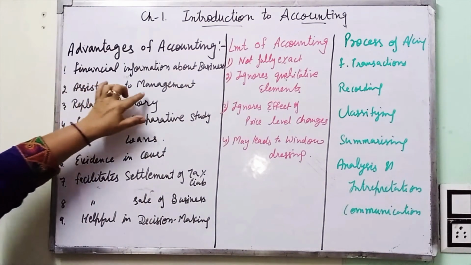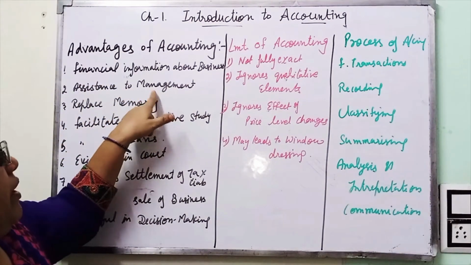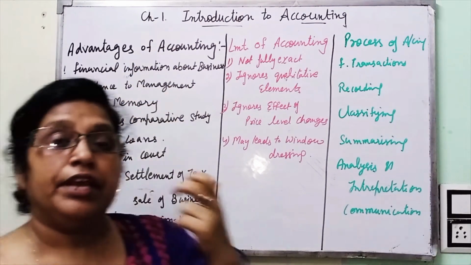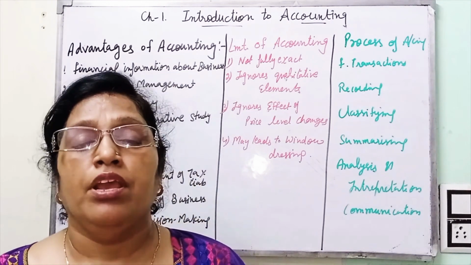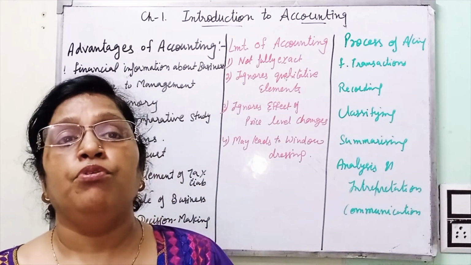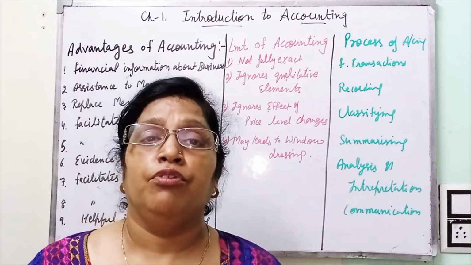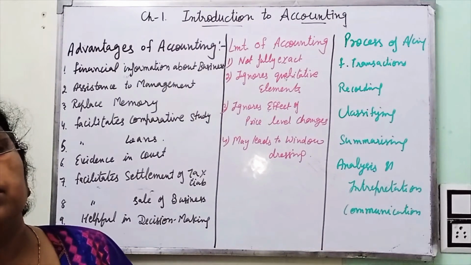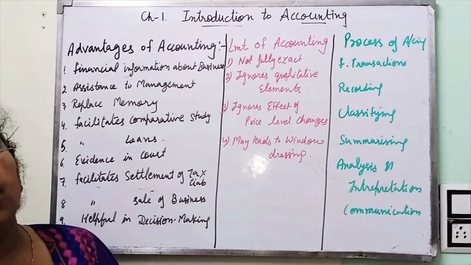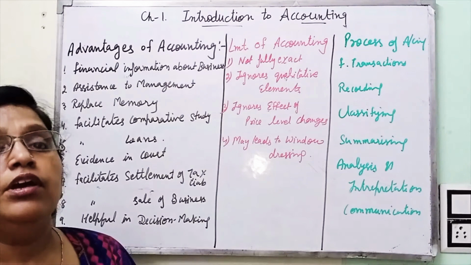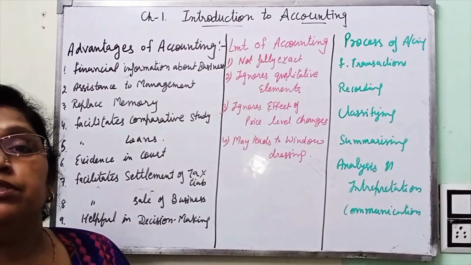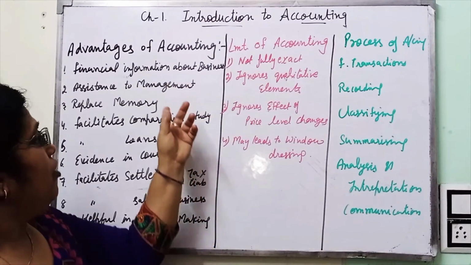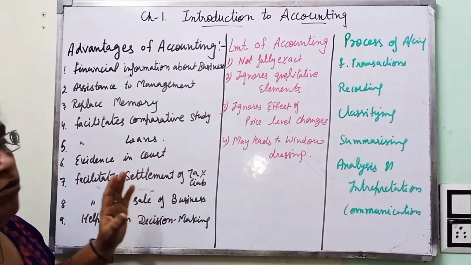Second is assistant to management. Financial accounting helps the management. Assistant means help. Accounting helps the management in taking different types of decisions. Decision making depends upon the availability of data in accounting. If there is large profit, then decisions can be based on that basis. If there is less profit, decisions are affected by that amount. Different types of policies, rules and regulations are to be made by the businessman. They all depend upon the accounting information.